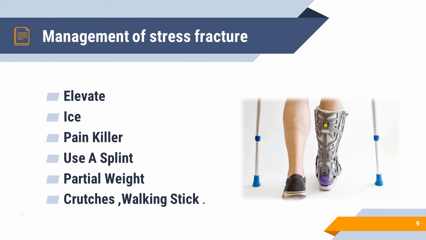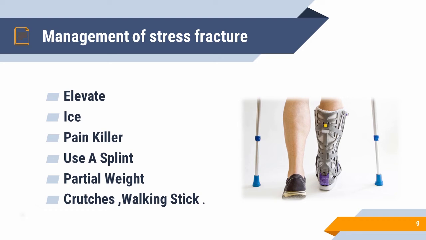The first one is elevate. Children, what we have to do, first of all, whenever we get a stress fracture, we elevate the extremity and rest while the bone heals, okay? And the next one is ice. We should apply ice on the affected area for 24 to 48 hours, okay? And painkiller, yes, if the pain is there, we should take some painkiller also.